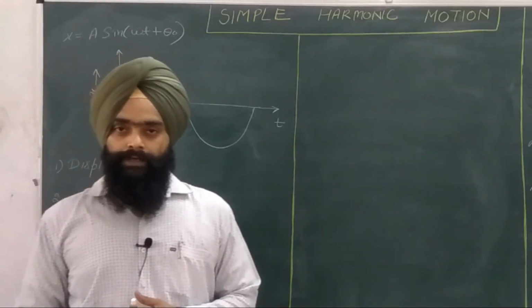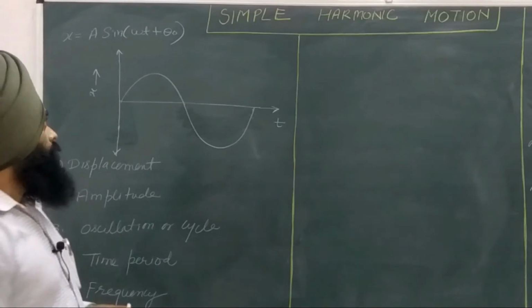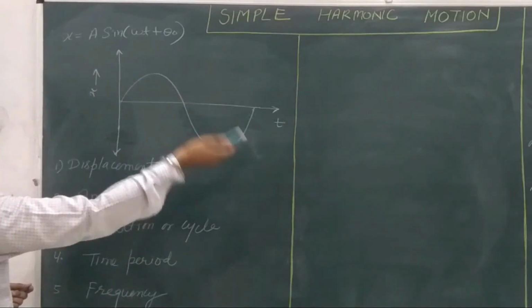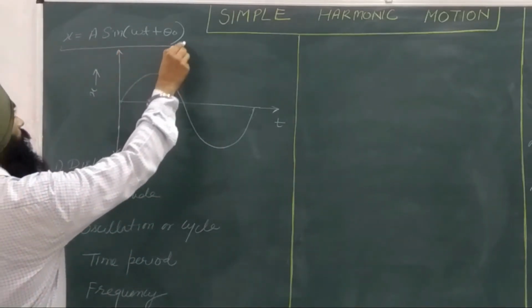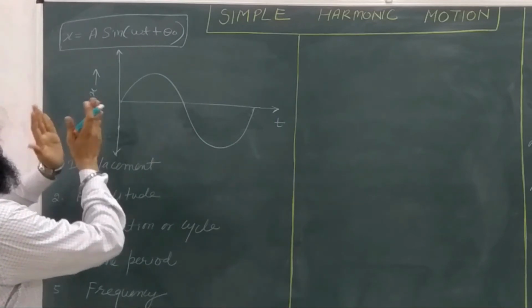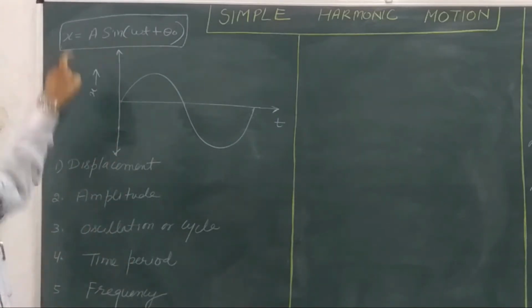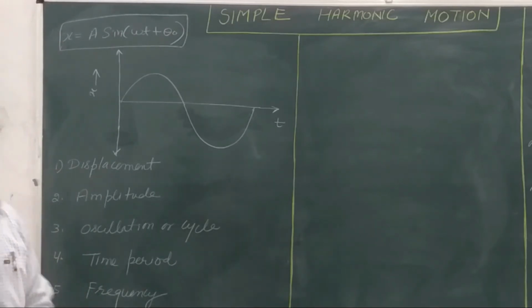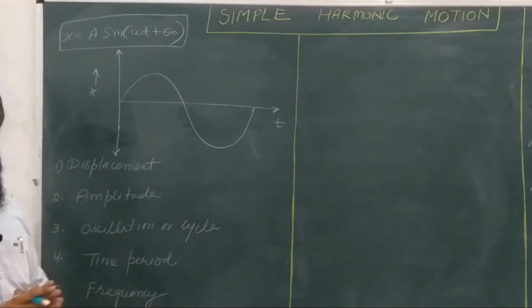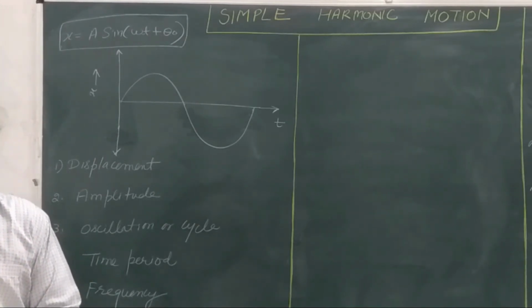So now let us define the important terms related to the simple harmonic motion. From equation number 7, the equation for the displacement is written here. We will discuss every portion one by one from this equation. The first one is x. This x is called the displacement. Displacement is the distance from the mean position of the simple harmonic motion.